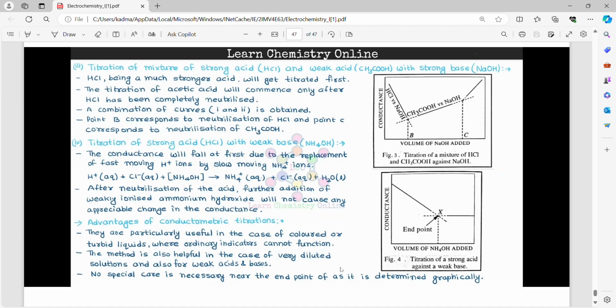Advantages of conductometric titration. They are particularly useful in the case of colored or turbid liquids where ordinary indicators cannot function. The method is also helpful in the case of very dilute solutions and also for weak acids and bases. No special care is necessary near the end point as it is determined graphically.